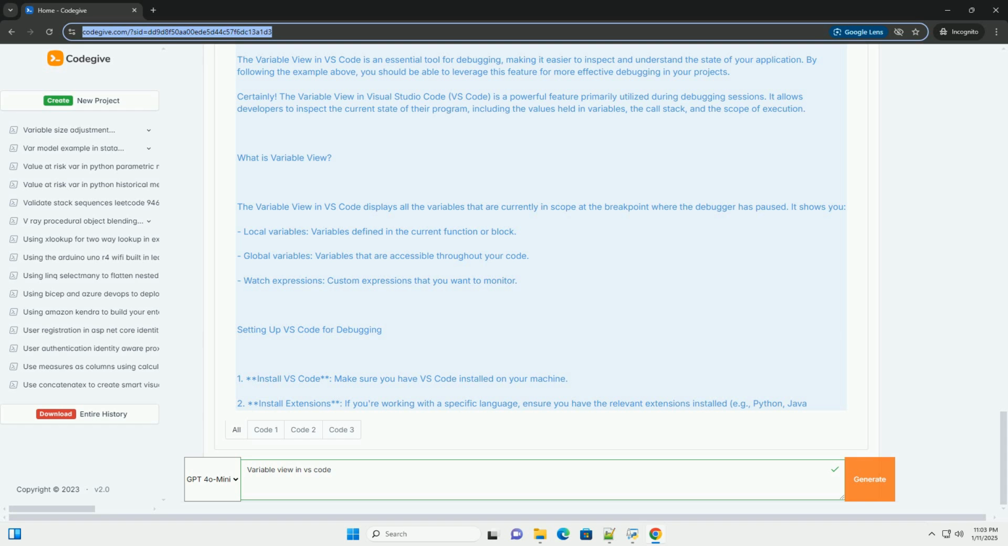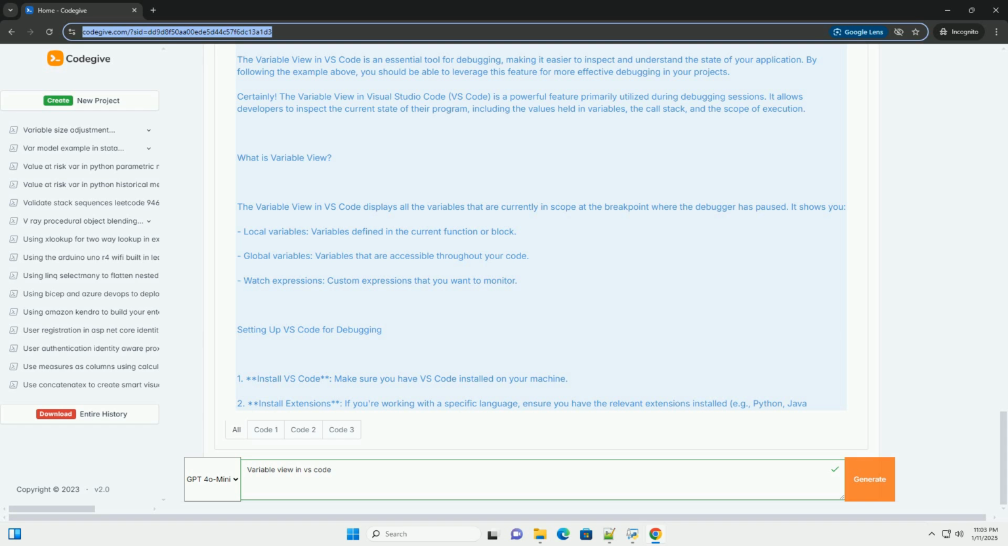Conclusion. The variable view in VS Code is an essential tool for debugging, helping you understand the flow of your program and the state of your variables. By using breakpoints and inspecting variables, you can identify issues in your code more effectively.